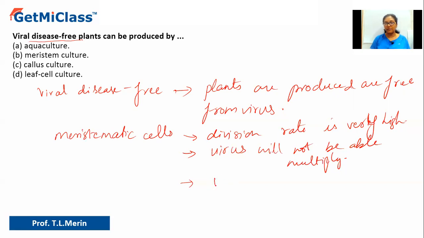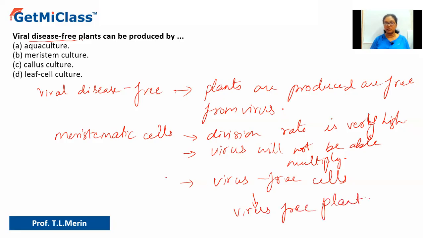So you will get virus-free cells, and further these cells will give rise to virus-free plant. How? By tissue culture method. So meristematic cells, how can we culture? That is by plant tissue culture. That you have to remember. So that is how we can produce virus-free or viral disease-free plant, not resistant plant. Here we are not talking about resistant plant. So let us understand now the options.